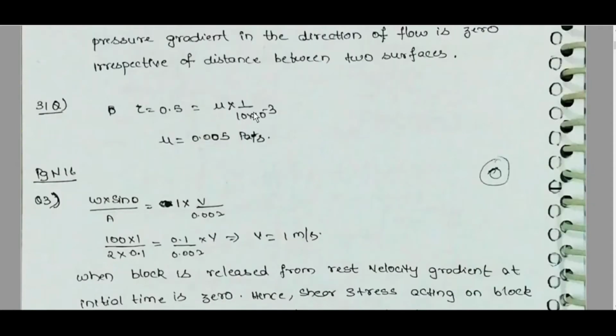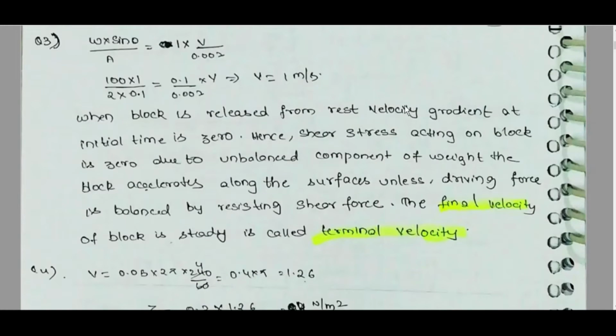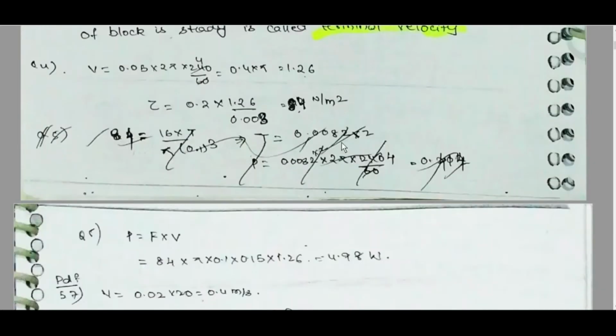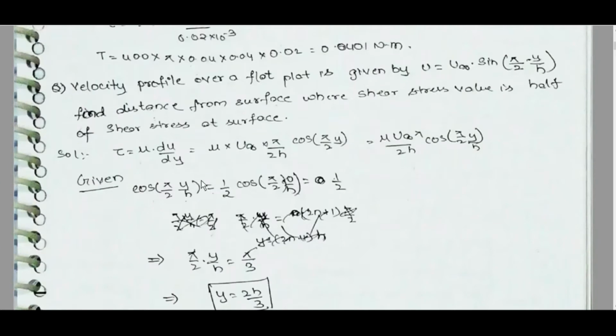One more question: when the block is released, the final velocity is called terminal velocity. The question is asked about terminal velocity. Again, these are normal questions. The velocity profile u is given, du by dy we have to get from this, and mu.